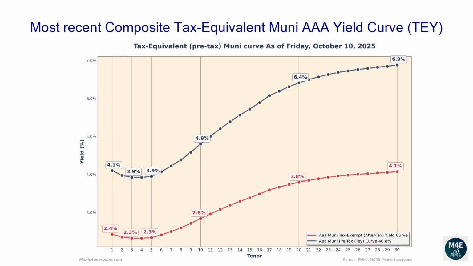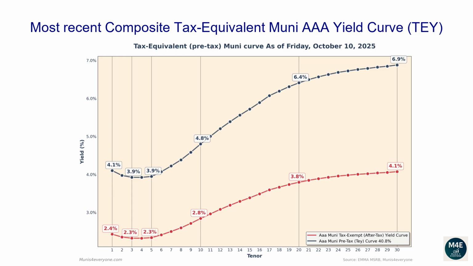Let's now go over the most recent composite tax-equivalent Muni AAA yield curve. The following graph shows, in red, the tax-exempt after-tax Muni yield curve, versus in blue its tax-equivalent pre-tax version, assuming a 40.8% top tax bracket as of October 10, 2025. Why would you care to see the tax-equivalent version of the Muni yield curve? More on this later. Let's first go over the pre-tax, aka tax-equivalent yield curve.